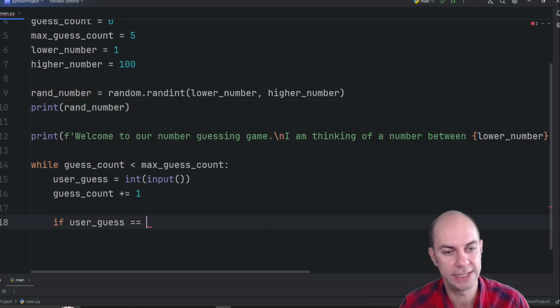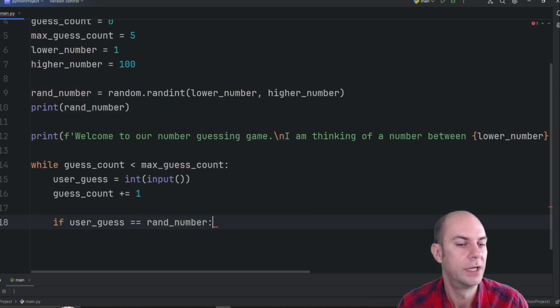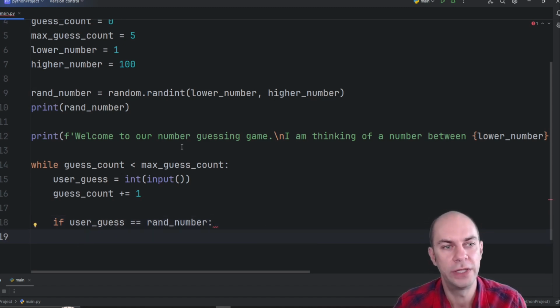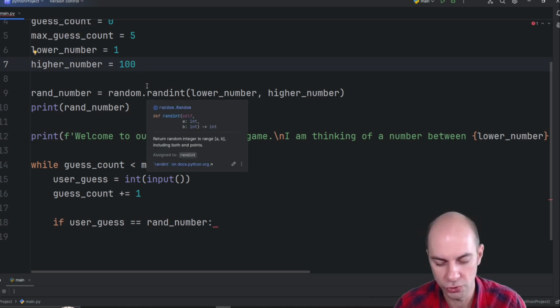So if user guess is equal to random number, then what should happen? Well, I need to know that the user has won the game, and I don't have the mechanic right now to know that. So I want to probably have another variable, and that's probably not the only way you can solve the challenge, but that's how I want to solve it.